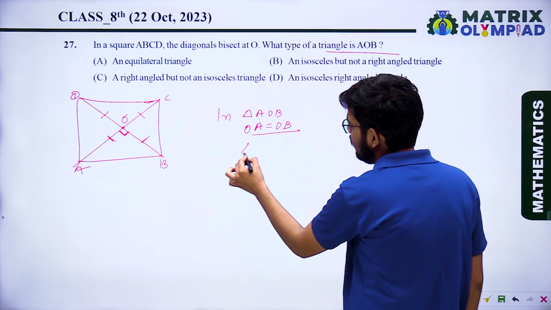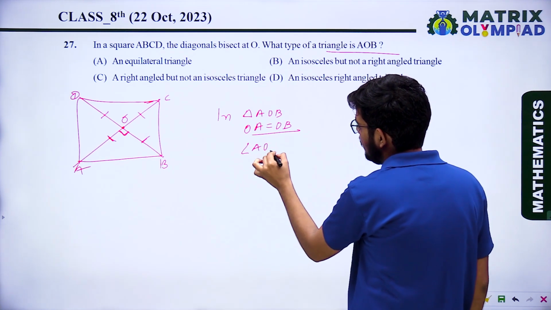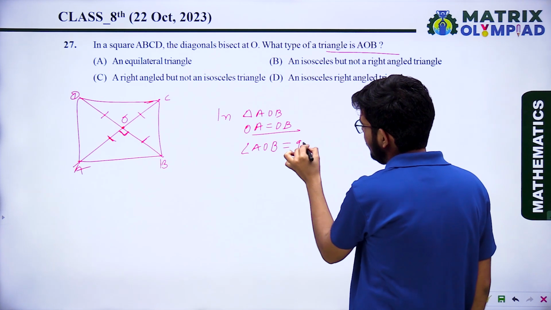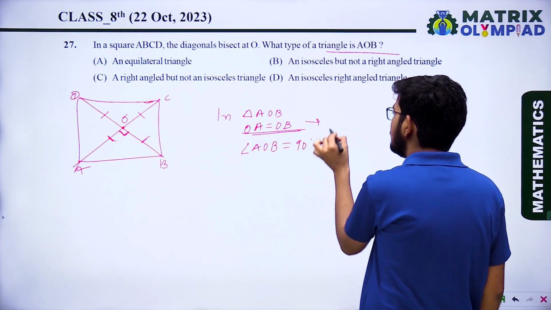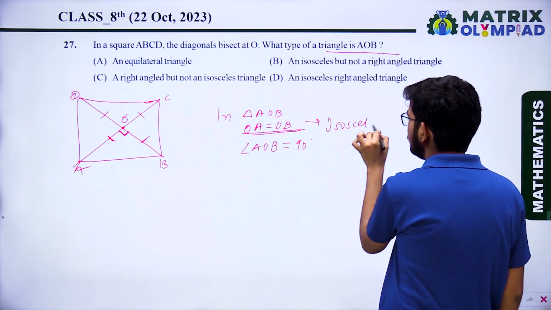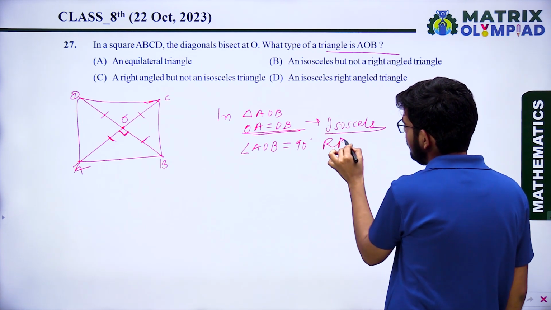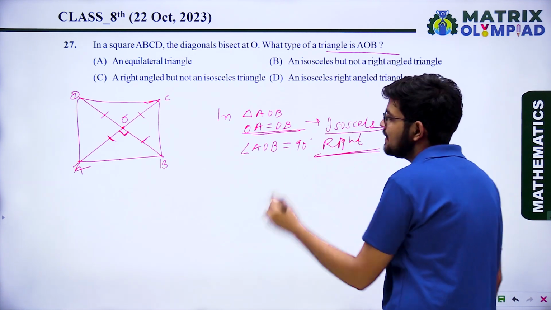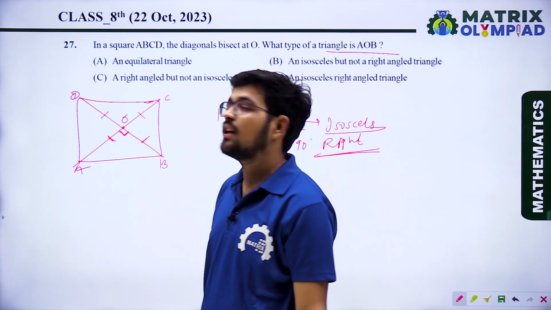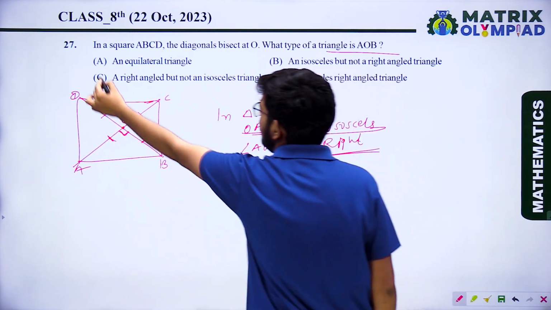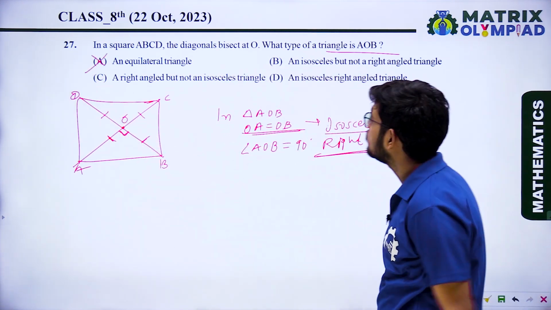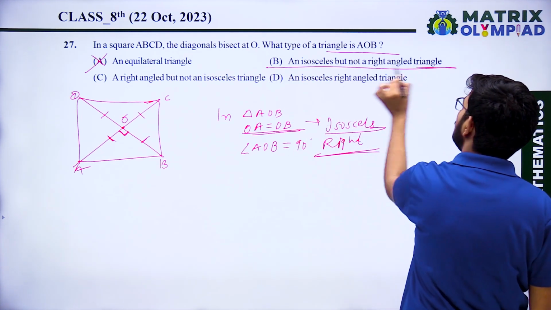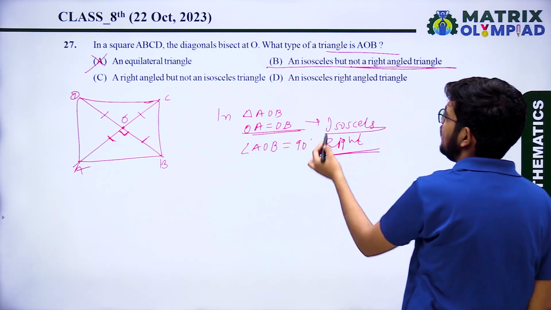So our angle AOB is equal to 90 degrees. It means it is an isosceles right angle triangle. So check: equilateral triangle? No. An isosceles but not a right angle? It is a right angle triangle.